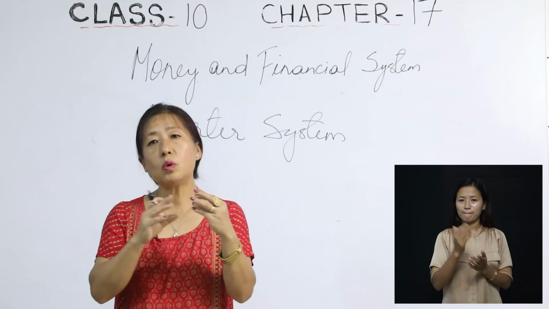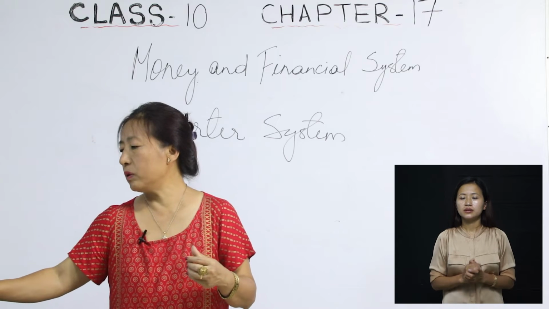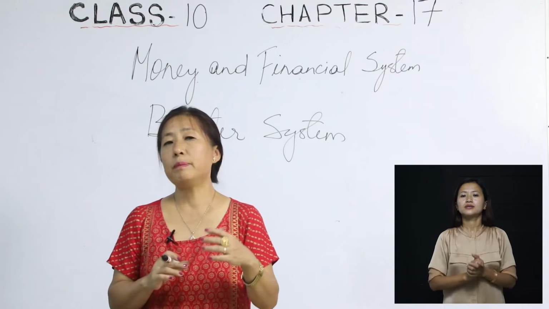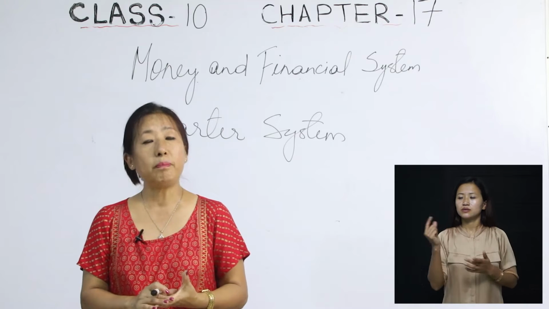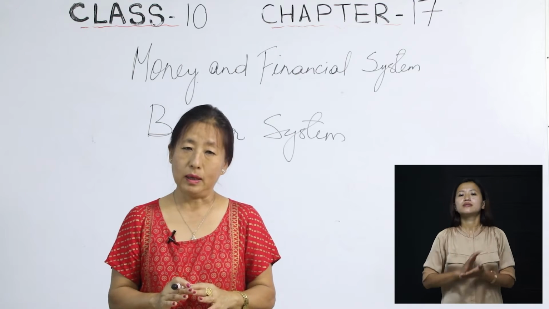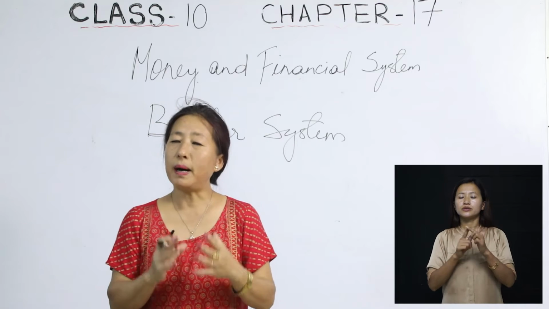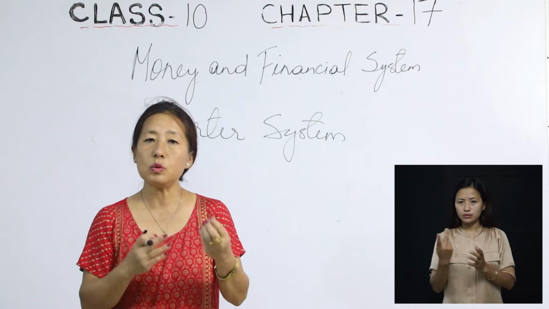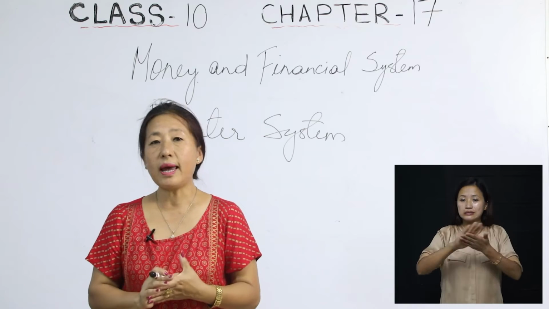Money is not there. So what they do is, trade was carried out by the barter system, and under the barter system, both sale and purchase of goods were done without the use of money. The selling and the buying was done without the use of money. So that is called the barter system. So here in the barter system, the people used to exchange the goods, okay? And this is how it was done during the ancient period.